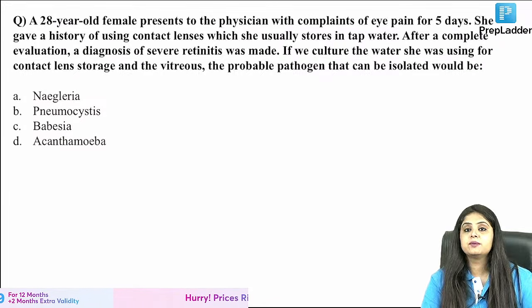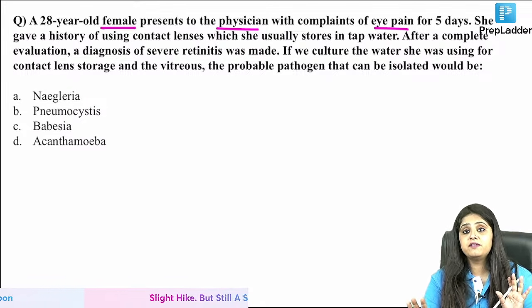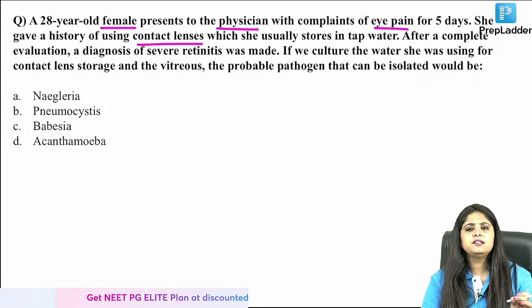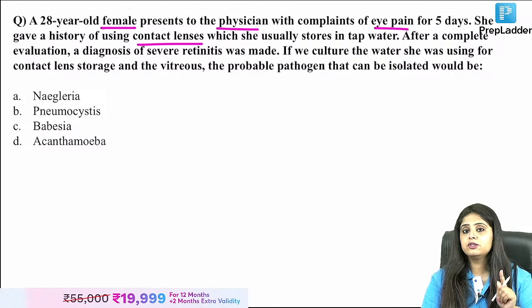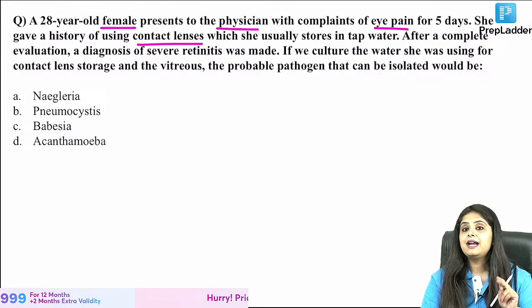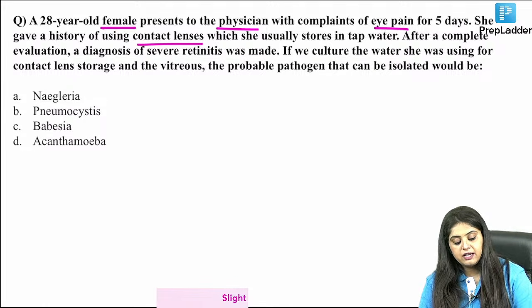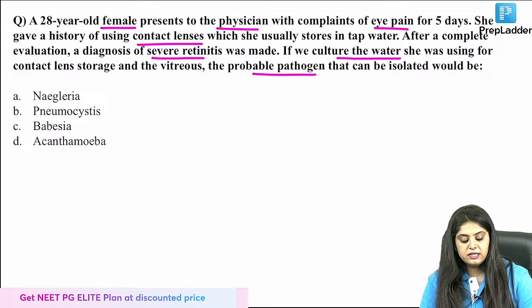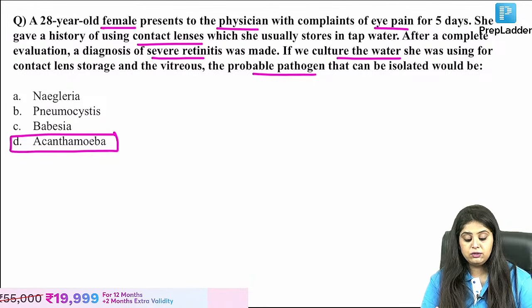Moving on to the next question. There is a 28-year-old female who presents to the physician with eye pain. We moved away from diarrhea. She has a history of contact lens usage. Whenever they say contact lenses and eyes, 2 organisms come to my mind. One is parasite, Acanthamoeba, with contact lenses, and if bacteria is asked, then Pseudomonas definitely comes to our mind. After a complete evaluation, there is severe retinitis also, and then the culture of the water was done. The possible pathogen that would be isolated is going to be Acanthamoeba. Ma'am, here bacteria was not mentioned, so not Pseudomonas, so Acanthamoeba.